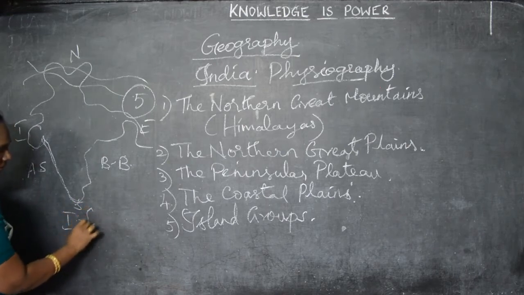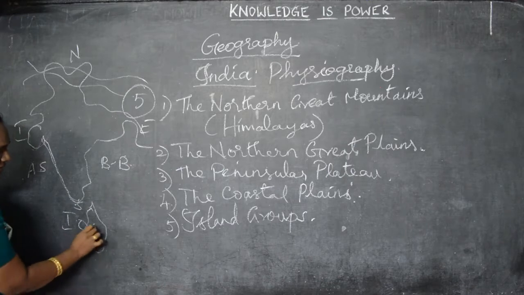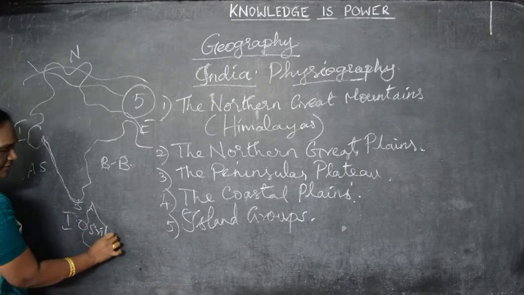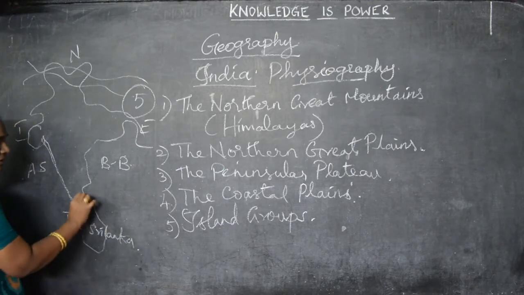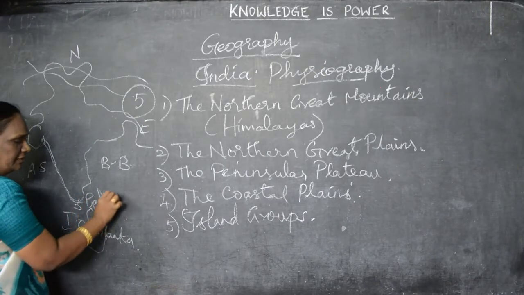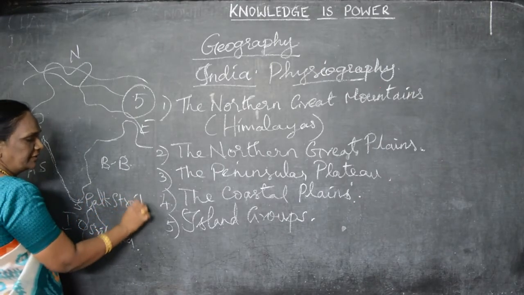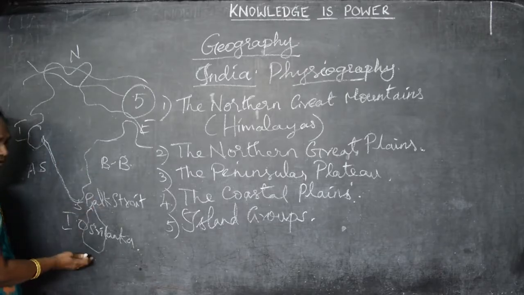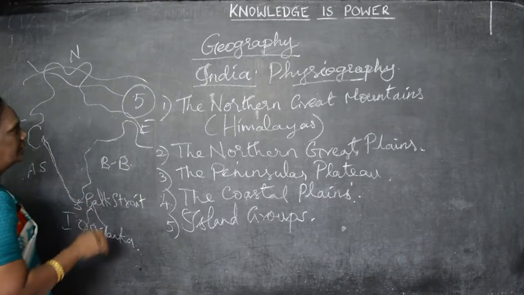Here, another important country is Sri Lanka. Sri Lanka is separated from India by the Pak Strait. This Pak Strait divides India and Sri Lanka, that you should know. These are all very important things.